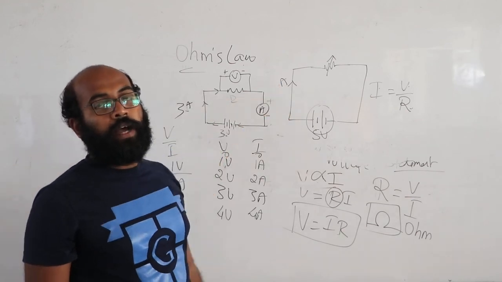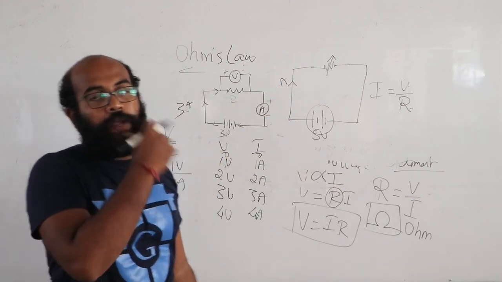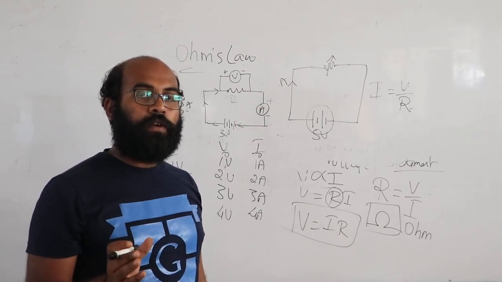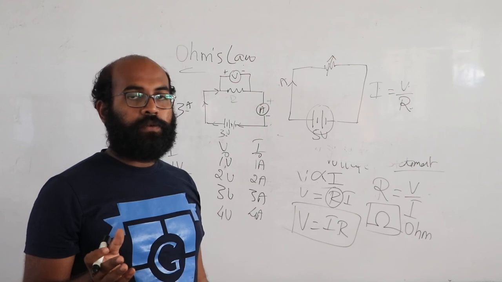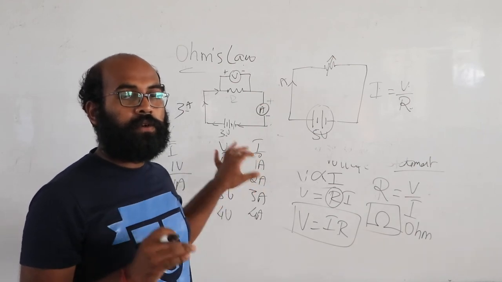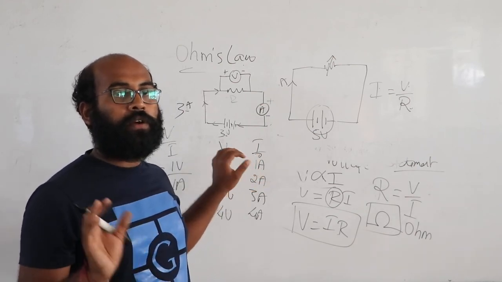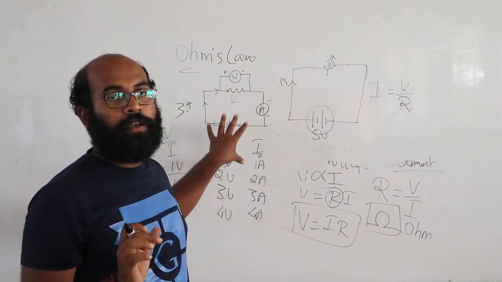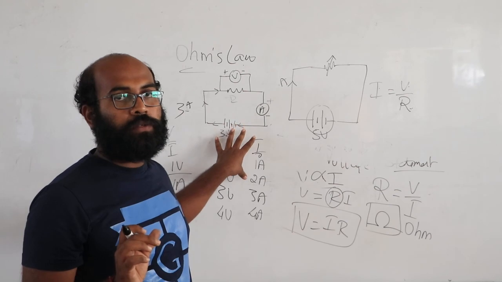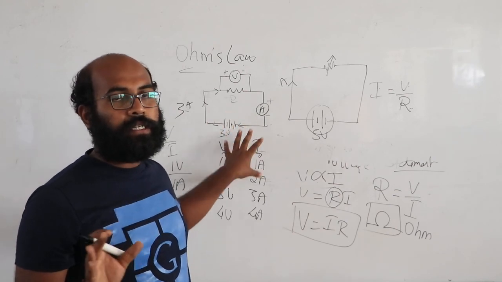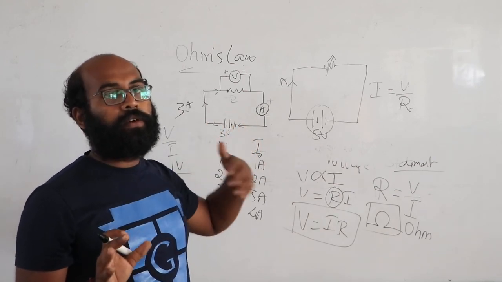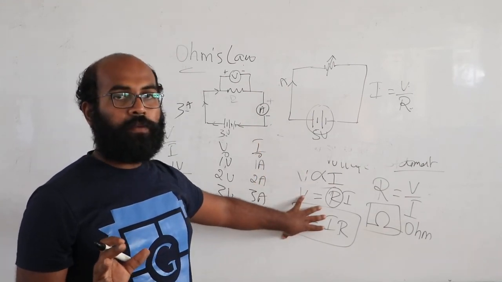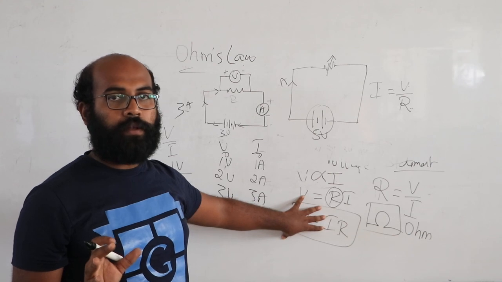So in the next class I'll show you what the rheostat looks like, and I'll try to explain it with some examples. In today's class, what you need to concentrate on and be perfect with is Ohm's law, because if you clearly understand this, then the further concepts will become easy. And one main formula that you have to remember is V is equal to IR.